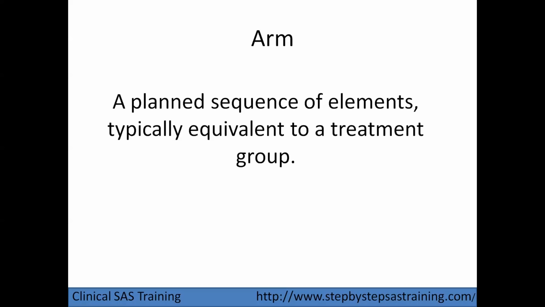Screening, treatment 3 and follow-up is another. Screening, treatment 2 and follow-up is one group. And screening, treatment 4 and follow-up is another set. So a planned sequence of elements, typically equivalent to a treatment group, is called an arm.